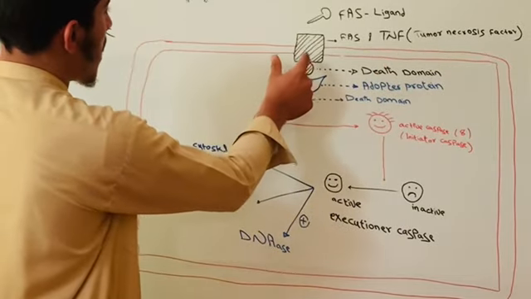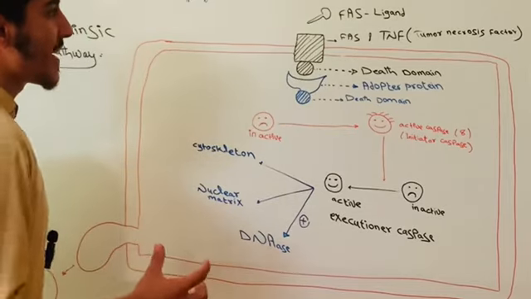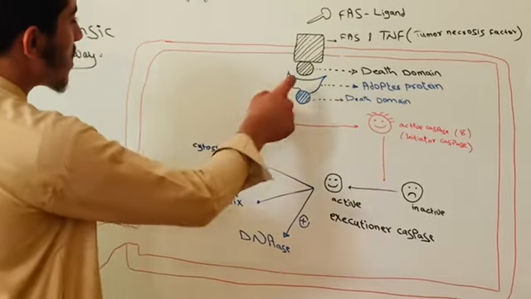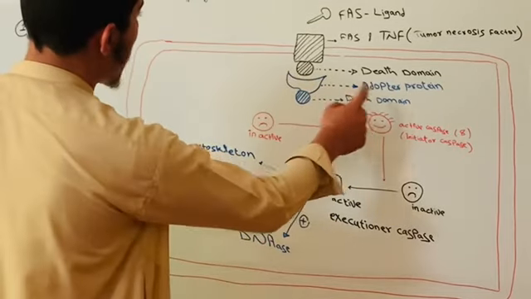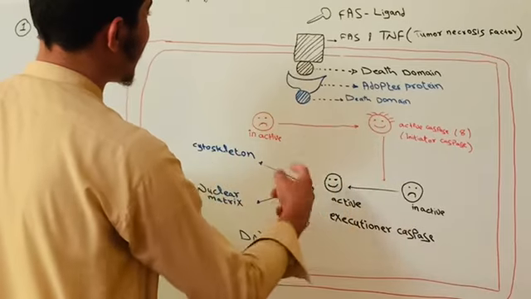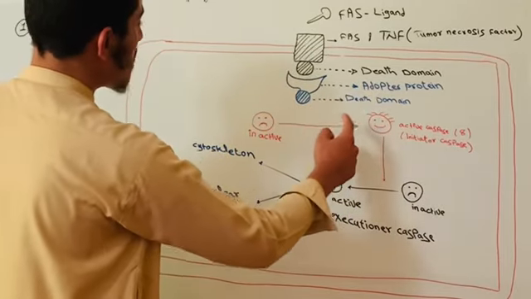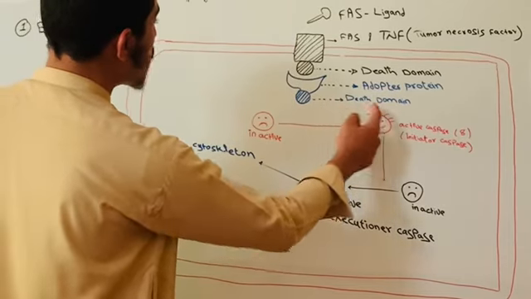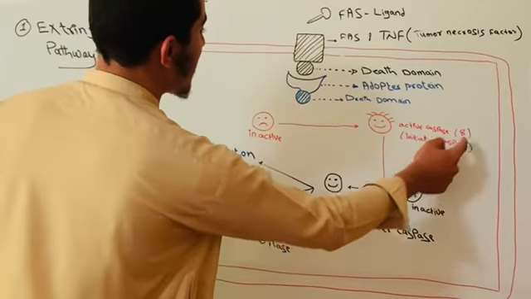These receptors are activated by some ligand, such as Fas ligand. Ligand is used for those things which bind receptors and activate them. These receptors have some death domain. Why do we call this a death domain? Because it binds with other proteins which are involved in cell death. These death domains activate adaptor protein, which also has some death domain. These death domains activate initiator caspase, which is number 8.